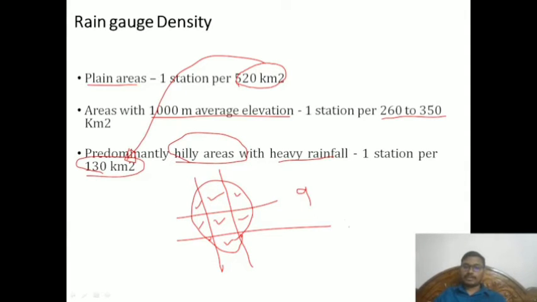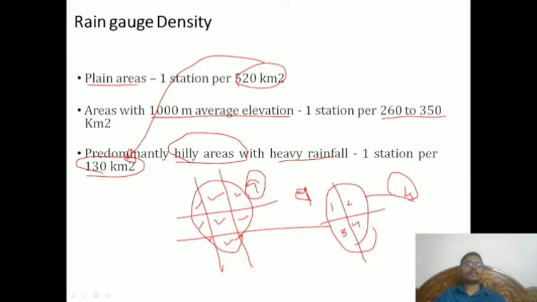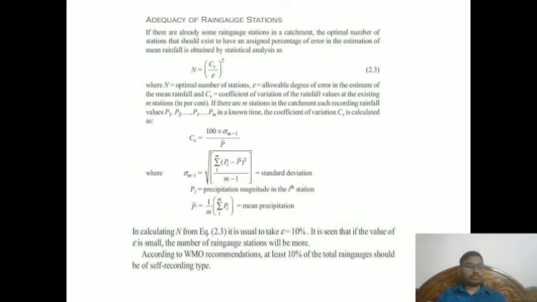So as I mentioned, if this basin comes under hilly terrain, this may be the hilly terrain you can take, and this may be the plain terrain. For example, I'm telling, it's not accurate. If it is a plain area, one per 520 square kilometers is sufficient. If it is a hilly area, we have to install one per 130 square kilometers. For the number of rain gauge stations, N = (Cv/E)², where Cv is the coefficient of variation and E is the error. This is a standard formula, please go through these things.